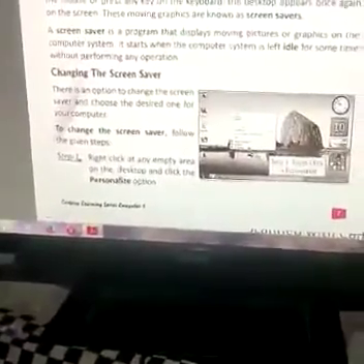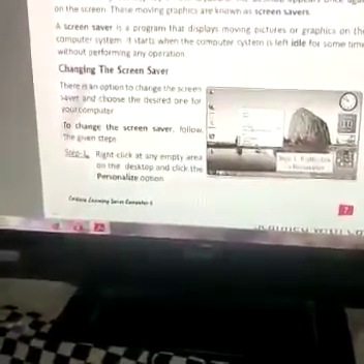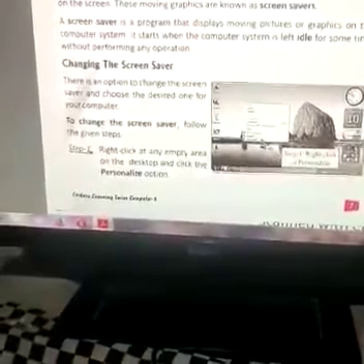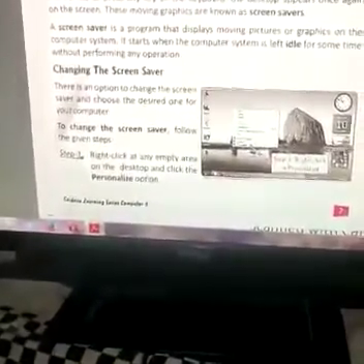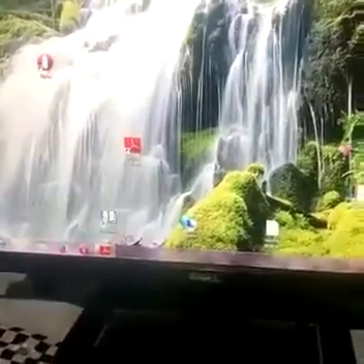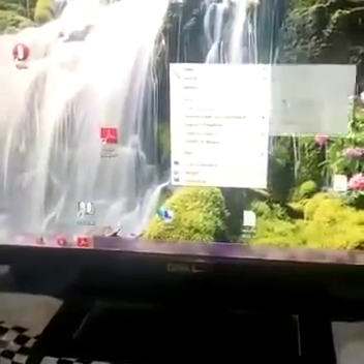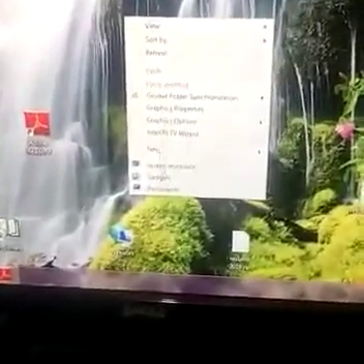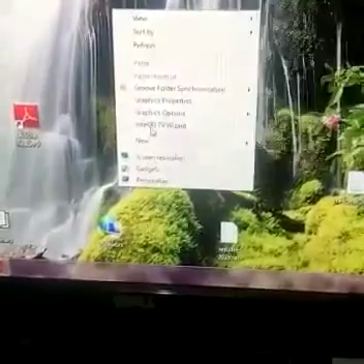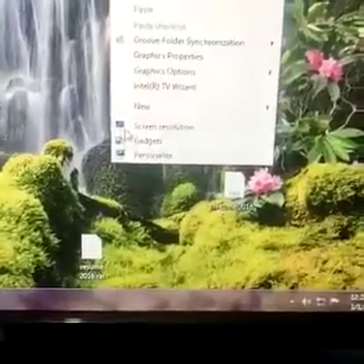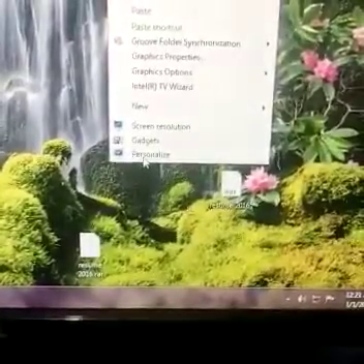Now students, I will give you a demonstration of how to change and set the screensaver in our system. You look very carefully. You see my screen, again with the same process. Just right click in any empty area on the screen, then this dialog box opens. You find the screensaver option in the personalize menu. When you click, another window will open. Many other options are there. In the last you see the screensaver option. You just click it.